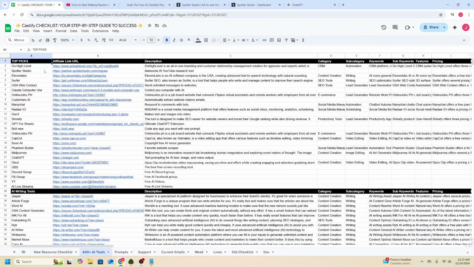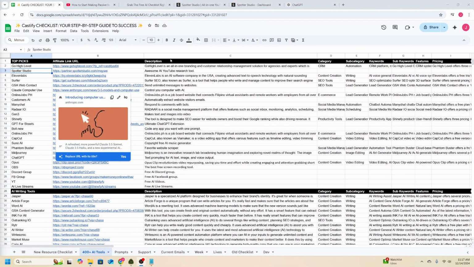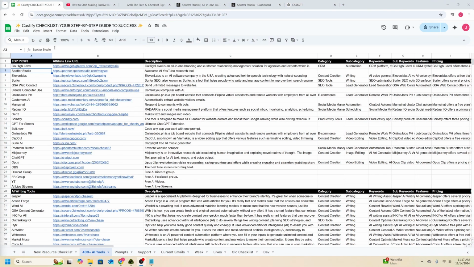The first thing that we're actually going to be taking a look at today is going to be Spotter Studio. Now, Spotter Studio is a really cool AI YouTube research tool that is essentially going to help you not only promote your information on YouTube, but also figure out how you're going to be able to do that, because it's actually going to scan all of YouTube to see what content is the top performing content on that platform. Now, once you sign up, in order to access this, again, it's going to be inside of this checklist, or you're going to be able to view it at the bottom of this video.